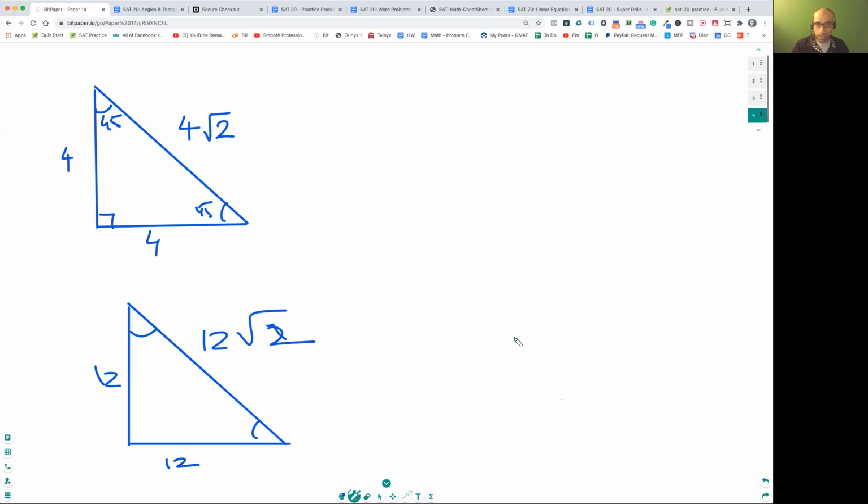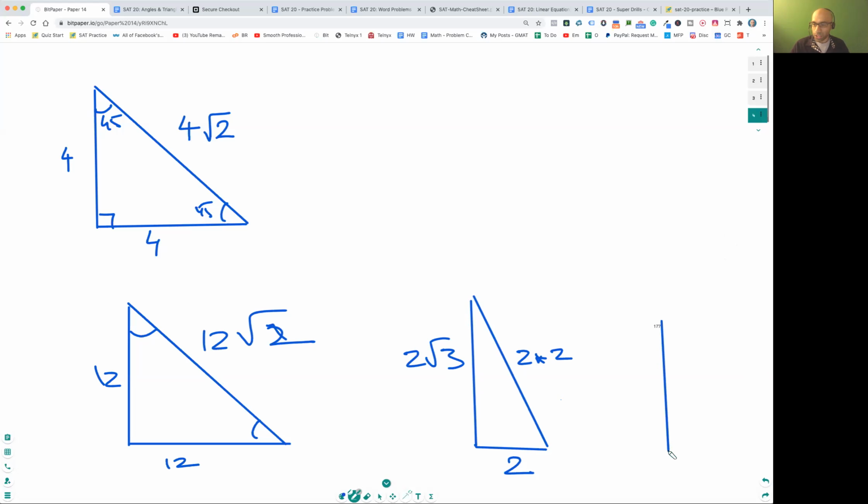How do you tell the difference? What do you mean, how do you tell the difference? One is a 30, 60, 90. So one is going to be 2 times 2 and 2 rad 3. Yeah, you wouldn't even use the Pythagorean theorem. You just have to memorize these. It's much easier. It saves you time. And then the other one is a 45, 45, 90. Don't look at it visually, okay? Try to remember these formulas. And then this one is 6 and 6 and then 6 rad 2.